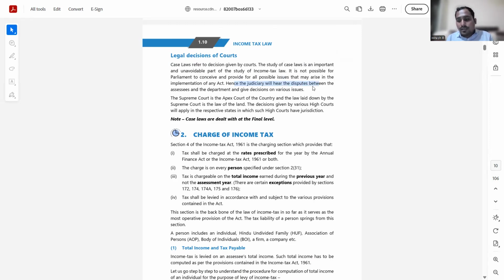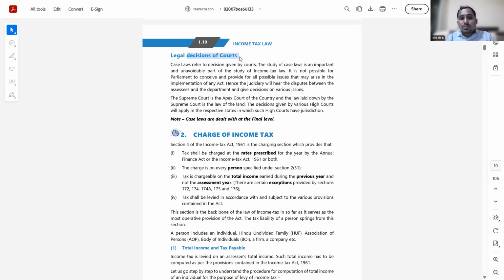For that purpose, when a confusion has got clarity from the honorable courts, that clarity in the form of a judgment can be referred to and used in a similar confusion at a different assessee's level. So legal decisions of courts are also an important component of the income tax act, which cannot be ignored and which is binding on everybody.